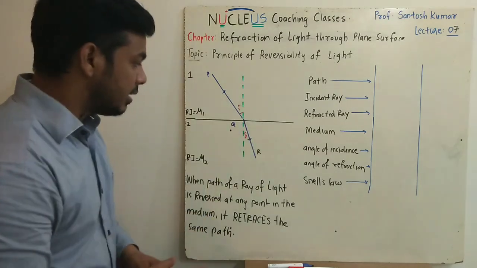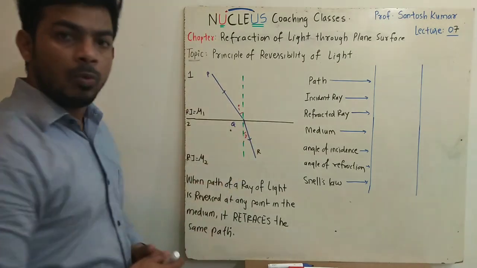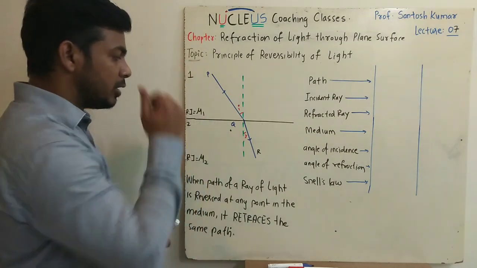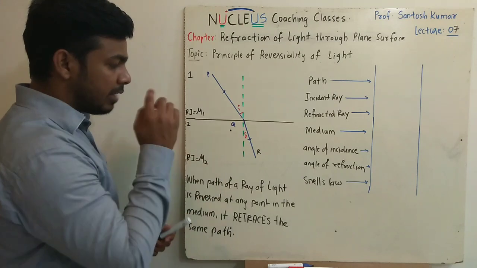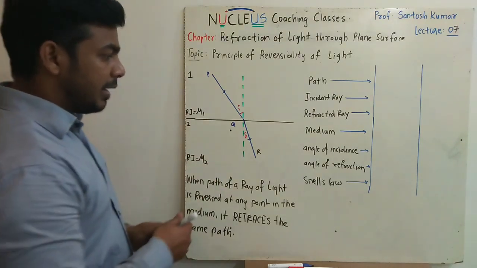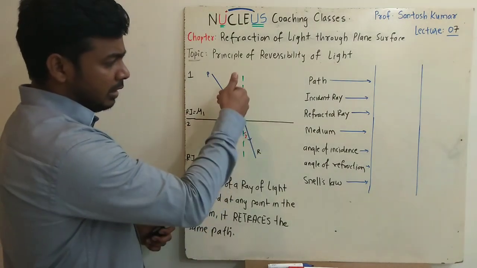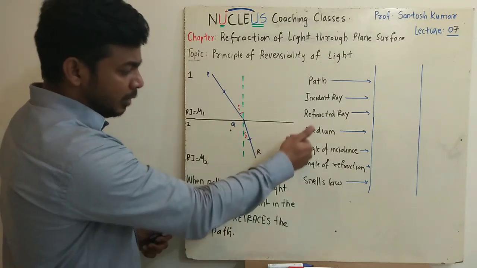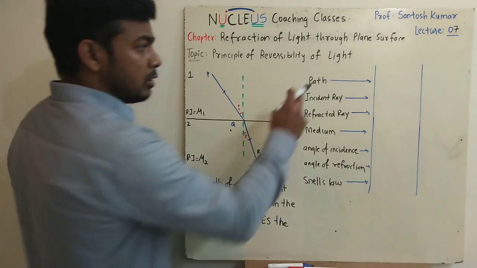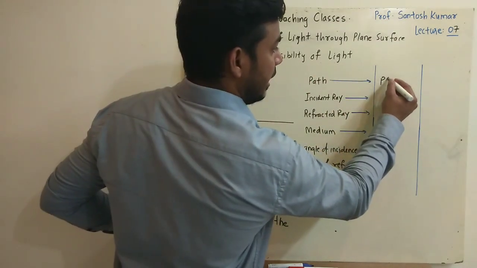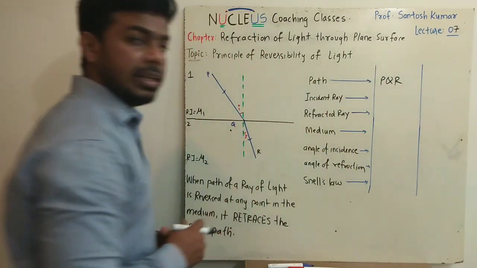So what I have done here, I have taken a path PQR which is traveling from optical medium 1 to optical medium 2, having refractive index mu1 and refractive index mu2. That means we can say the light is traveling from rarer to denser because it is bending towards the normal. So for the path PQR, we have to derive a condition.